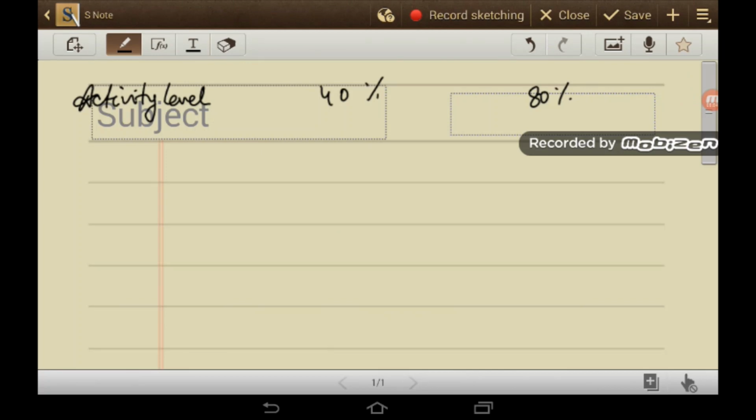For activity levels of 40% and 80%, we have to find out the total cost. So at 40%, what is the unit production? This will be 400 units, and this will be 800 units, because at 100% activity level, 1000 units of production is made. So at 40% activity level, 400 units of production, and at 80% activity level, 800 units of production will be made.